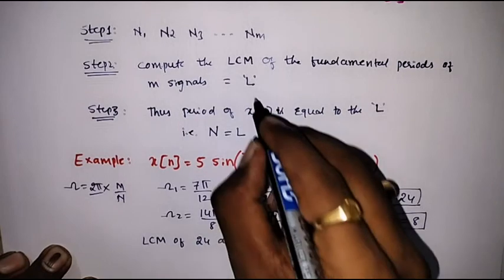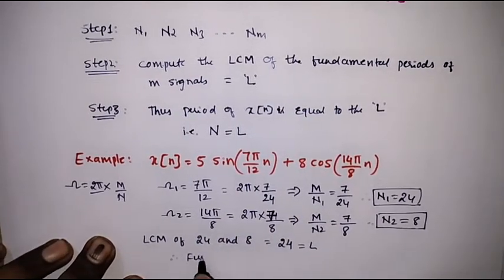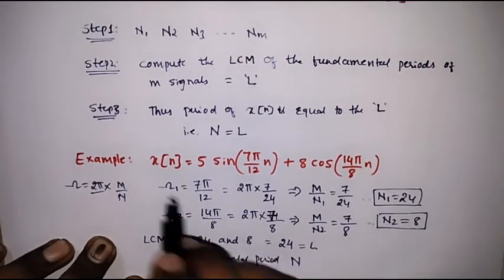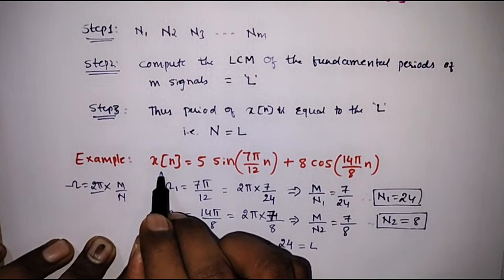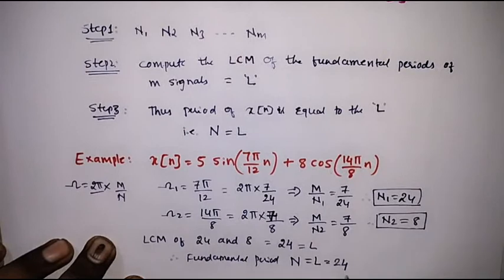This can be represented as L. Therefore the fundamental period N of the discrete signal x of n is equal to L, which is equal to 24.